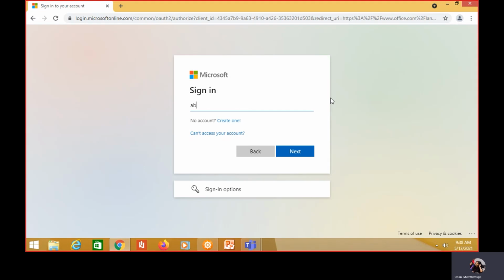The email address that you have to type here is the student email address which is provided to you from NSBM Green University. Once you do that, students, you have to click on next.